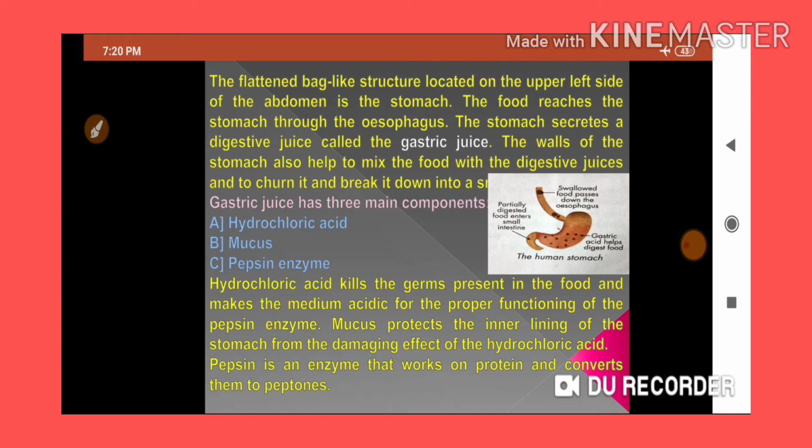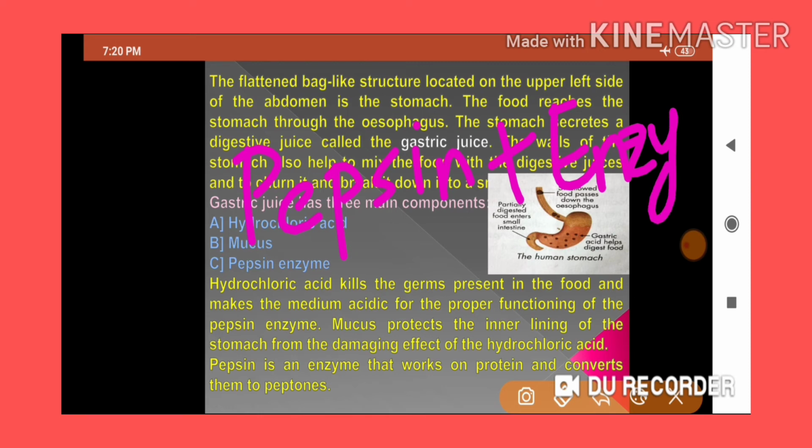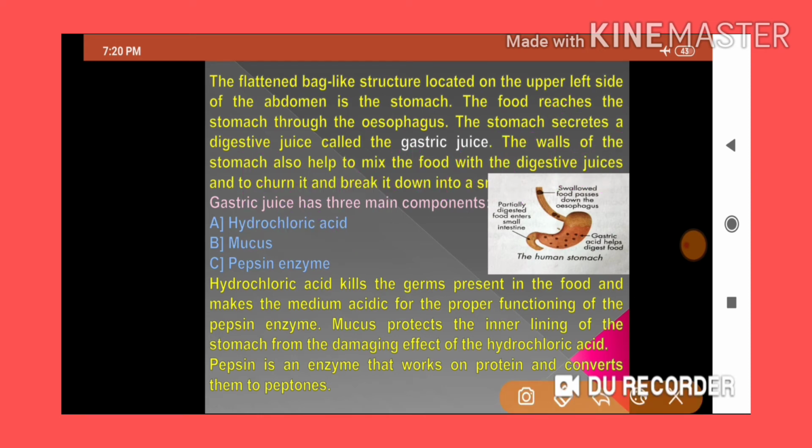See, the next one is the pepsin enzyme. Very important it is. Here two terms are there. One is pepsin, another one is enzyme. The pepsin is initially released by the inner wall cells of the stomach. Please keep in mind, pepsin is released by the inner wall cells of the stomach.